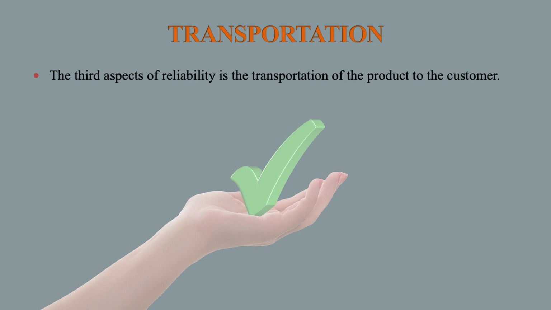Transportation. The third aspect of reliability is the transportation of the product to the customer. Suppose you go to a dealer and select a fridge. At the time of purchasing, that fridge was alright, in extremely good condition, but it is to be delivered to your home.